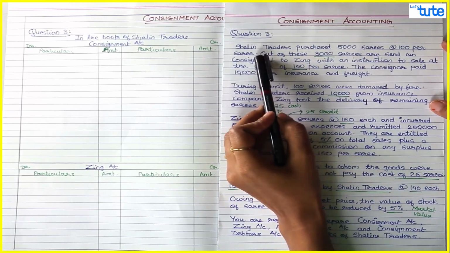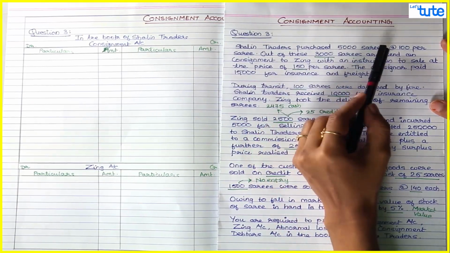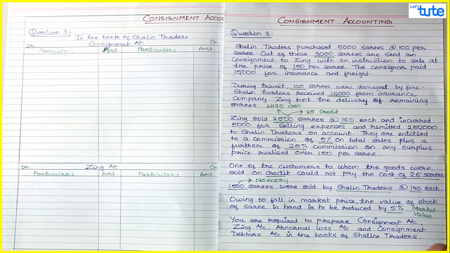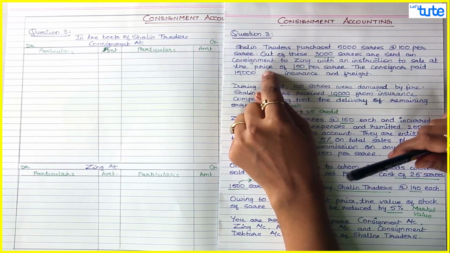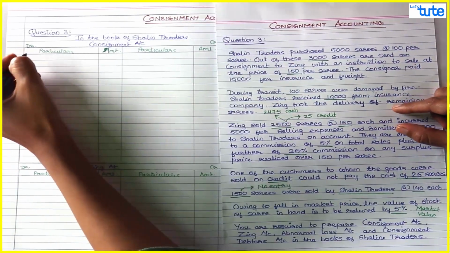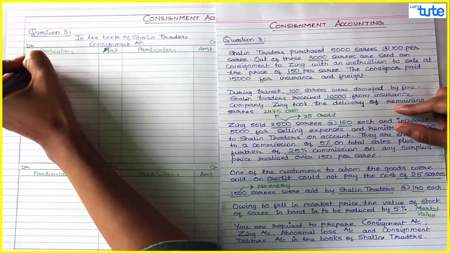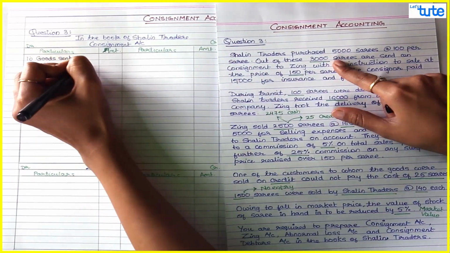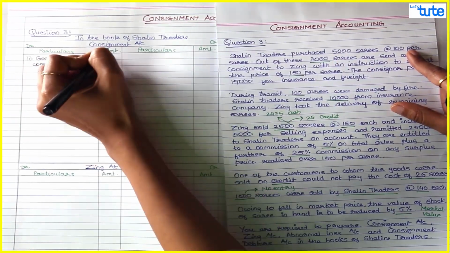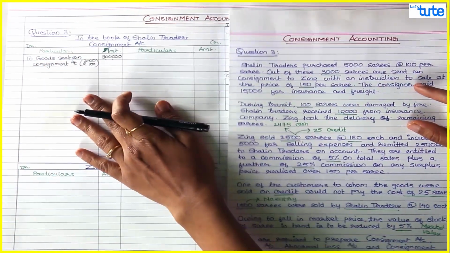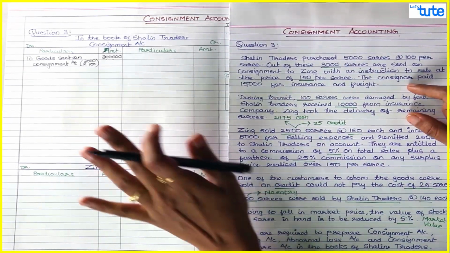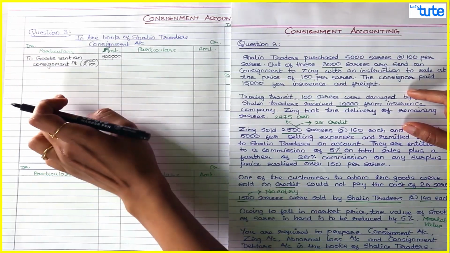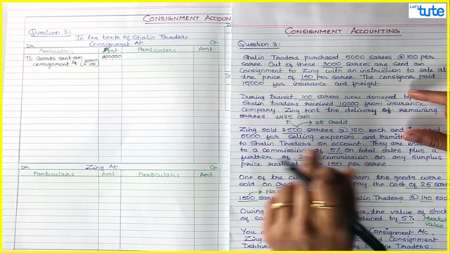So now first, Shalin-Traders purchased 5000 saris, so that will not be recorded. But out of this, 3000 saris are sent on consignment, so that would be our first entry. Goods sent on consignment would be debited to consignment account. So consignment account debit to goods sent on consignment account. Now this is 3000 saris of rupees 100 each, so this would be 3 lakhs. Now the second effect goes to goods sent on consignment account, but they have not asked you to prepare that account, so we have not prepared that account. Otherwise the second effect goes to goods sent on consignment account credit.